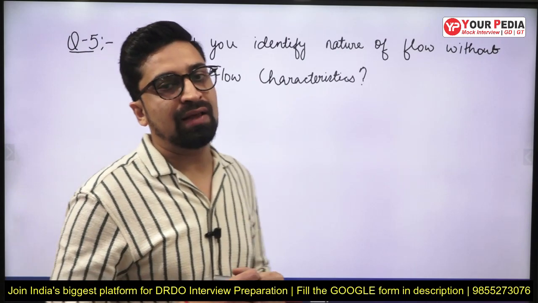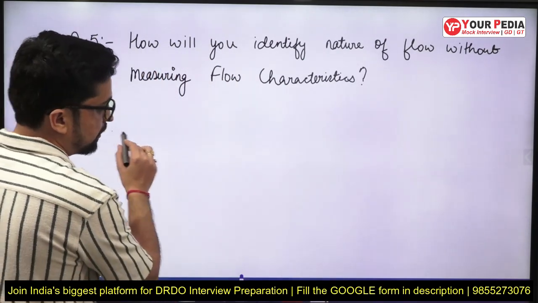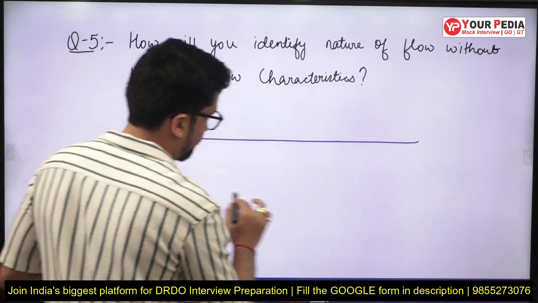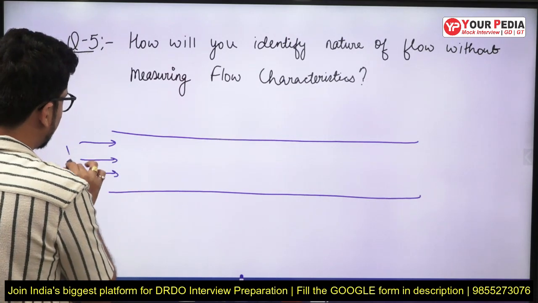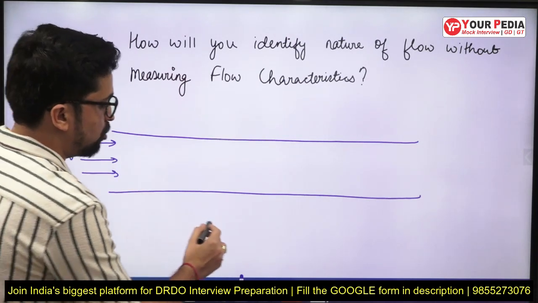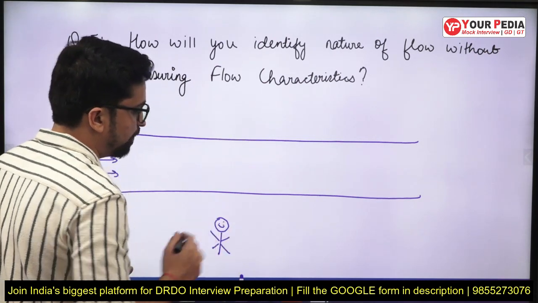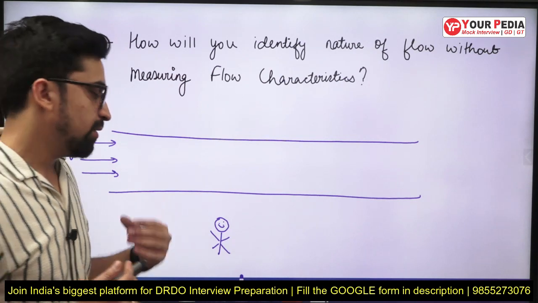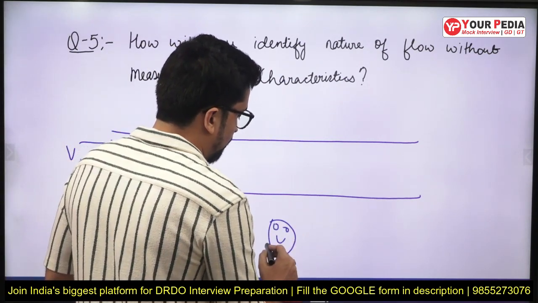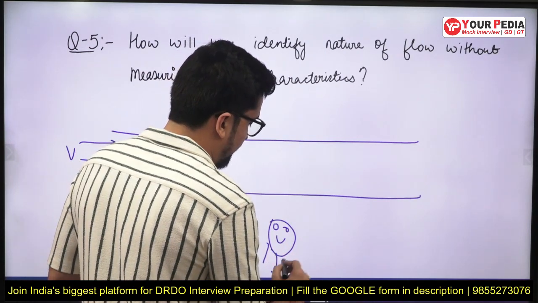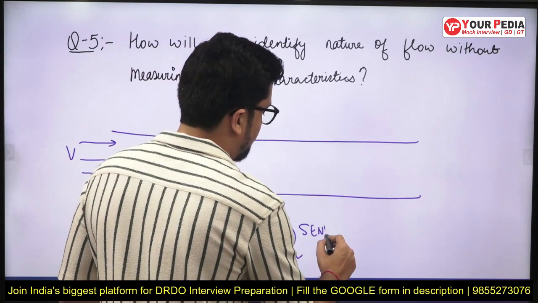So basically what they are asking, let us suppose there is a river flowing here, right? So this is the river and it is flowing with the speed V, and you are standing here. Correct? So you are standing here. Let us suppose your dean or your head or your senior is standing here.